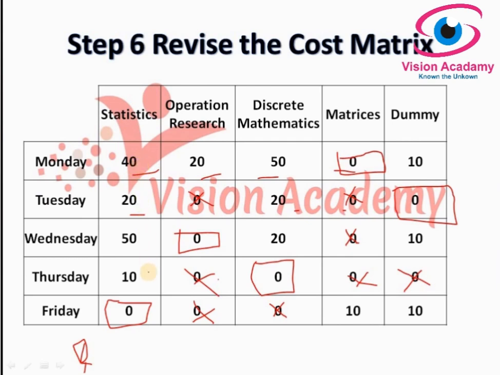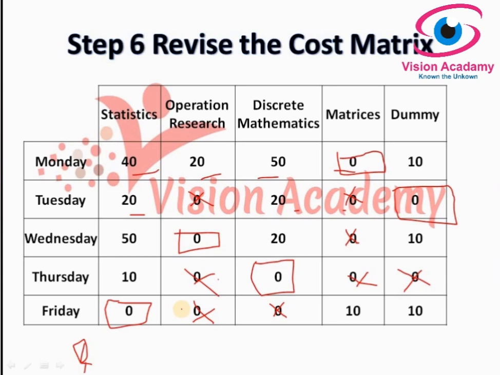In the statistics column only one rectangle is there, that is the assignment on Friday. And in operational research we have one rectangle, that means assignment on Wednesday. And discrete mathematics Thursday we have one rectangle, and matrices one rectangle, and dummy also one rectangle. Look row-wise. Yes, in Monday also one rectangle, Tuesday also the same, Wednesday, Thursday and Friday are also the same, which means we have reached the optimality condition. So this is the final solution you can give under the assignment problem.